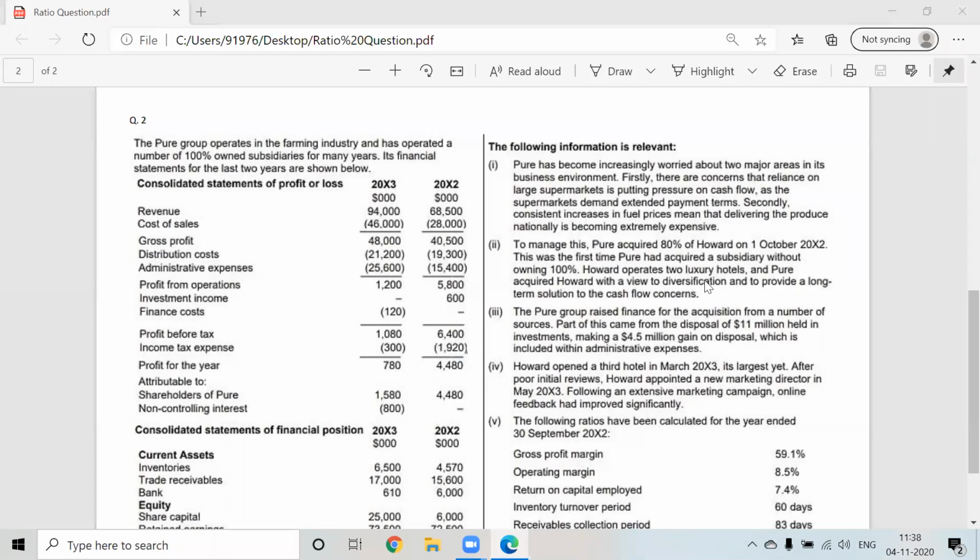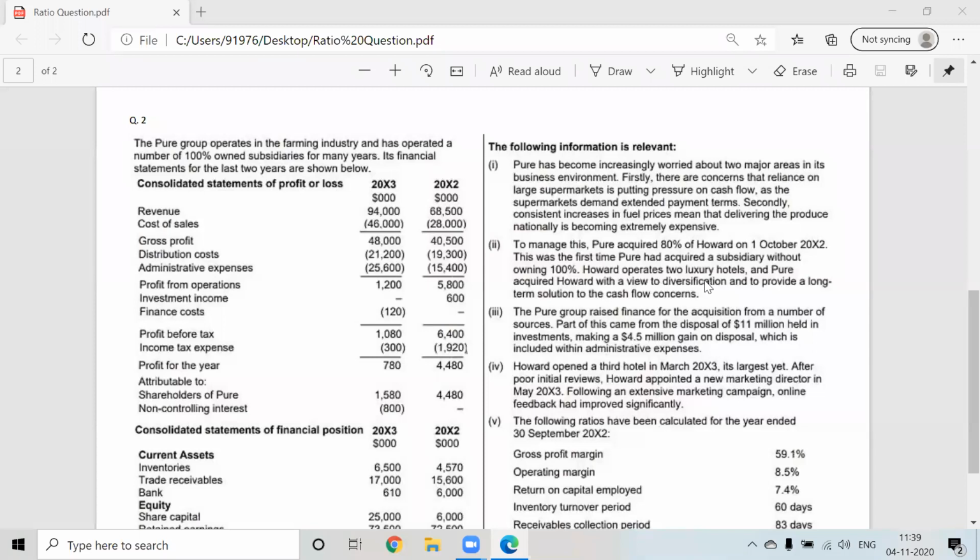Okay, next. To manage this, Pure has acquired 80% of Howard on 1st October 2012. So in the current year only, we have acquired the subsidiary company. This was the first time Pure had acquired a subsidiary without owning 100%.